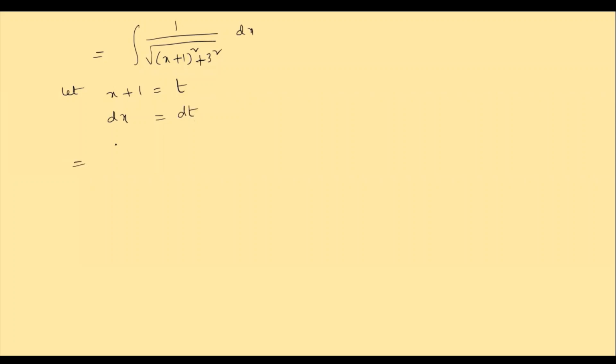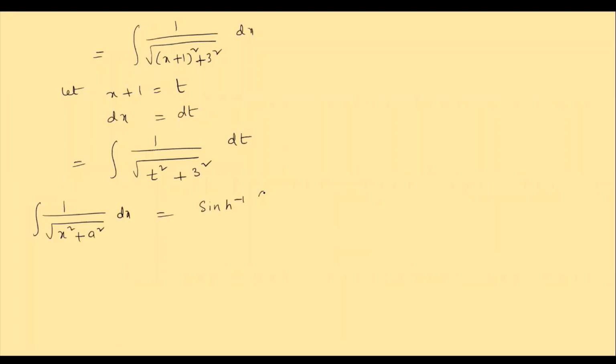So this is equal to the integral of 1 by under root x plus 1 whole square, that is t square, plus 3 square into dx, which is dt. I am replacing dt. Now what is this here? We have a formula, integral of 1 by under root x square plus a square into dx is equal to sine h inverse of x by a plus c. Clear? So let us substitute according to that formula.